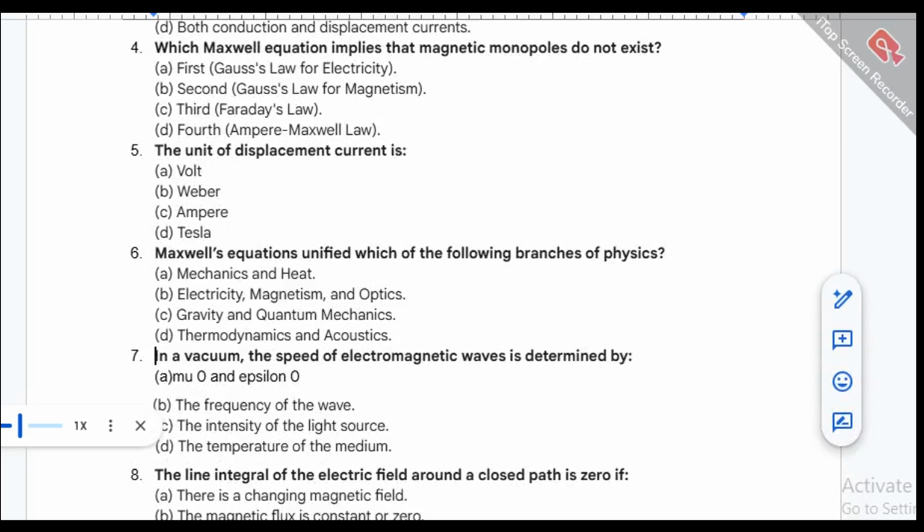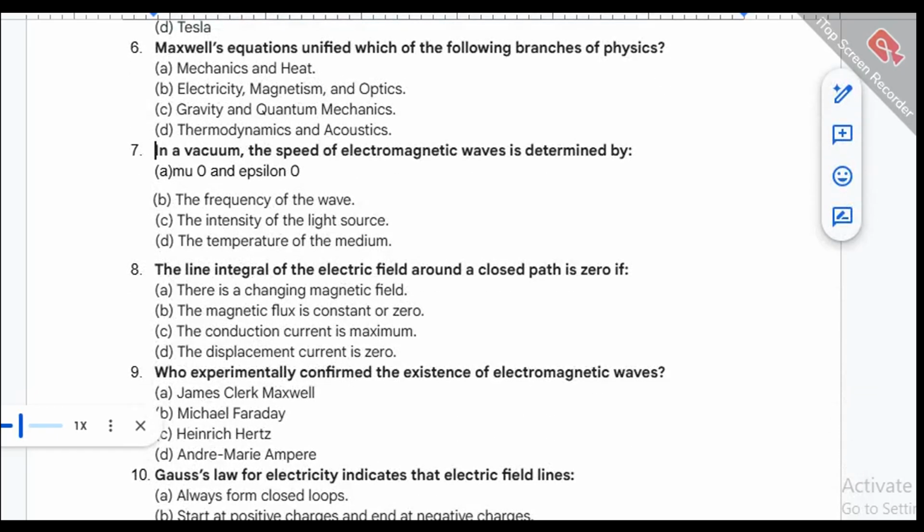6. Maxwell's equations unified which of the following branches of physics? A. Mechanics and heat. B. Electricity, magnetism, and optics. C. Gravity and quantum mechanics. D. Thermodynamics and acoustics. 7. In a vacuum, the speed of electromagnetic waves is determined by A. mu 0 and epsilon 0. B. The frequency of the wave. C. The intensity of the light source. D. The temperature of the medium.